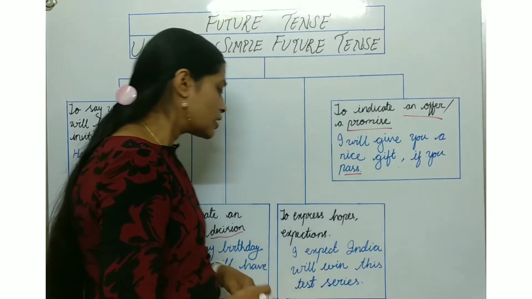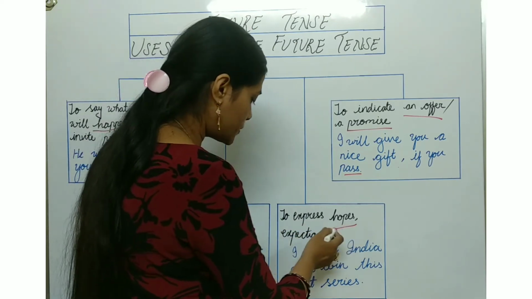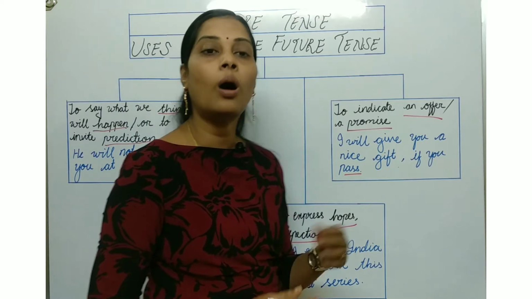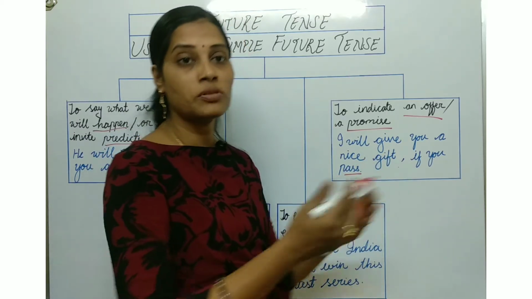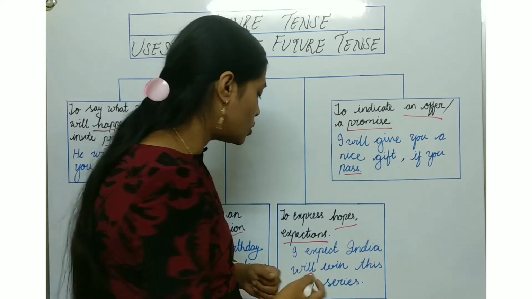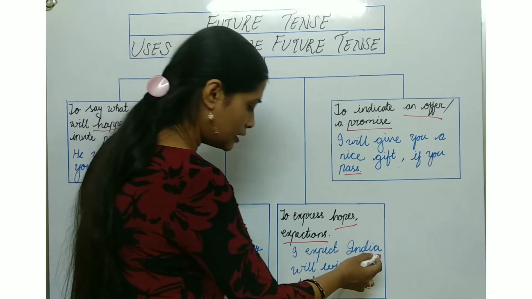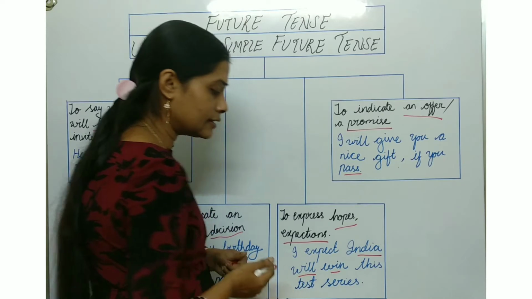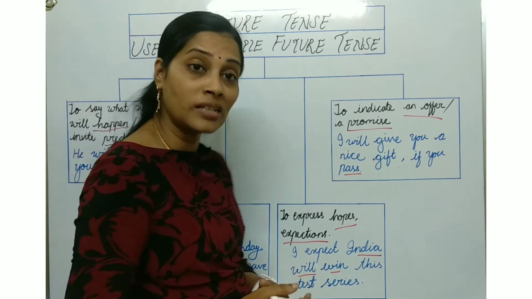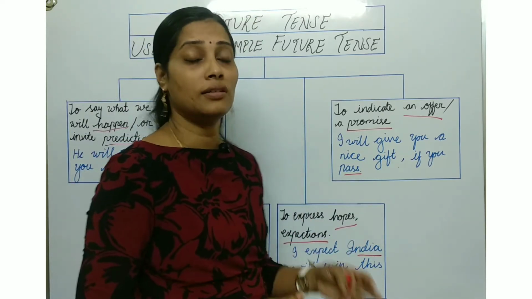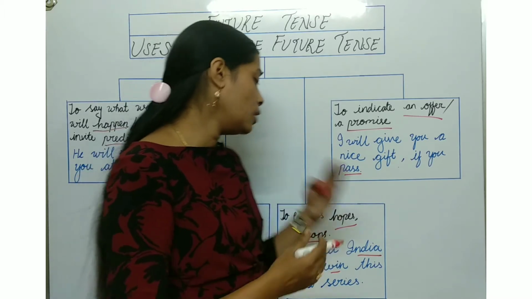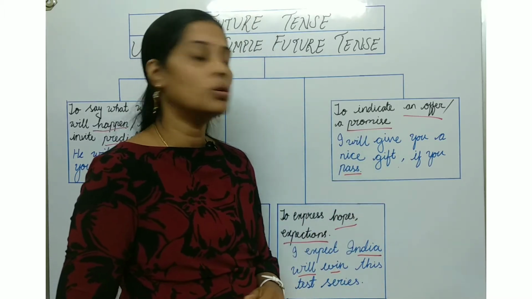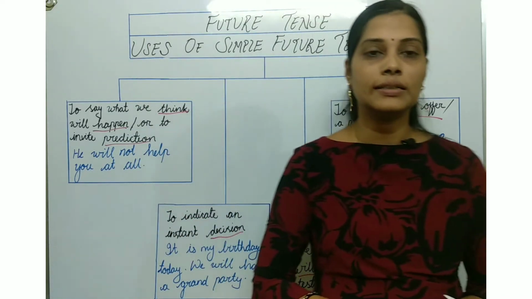Next point, to express hopes or expectations. We can hope for something, or we can expect something from somebody else. So, I expect India will win this test series. I am expecting, I am hoping, that India may win this test series. So next point we are going to discuss.